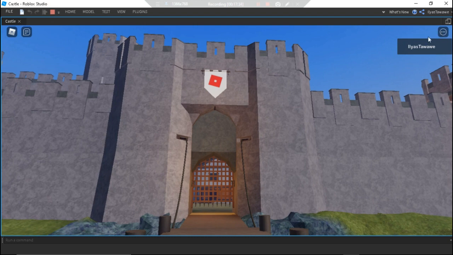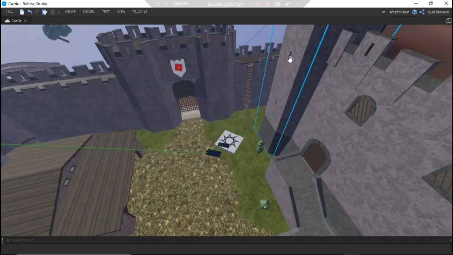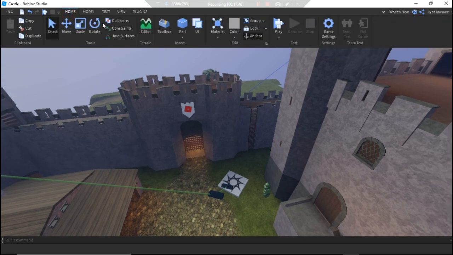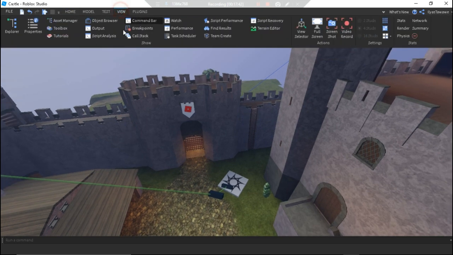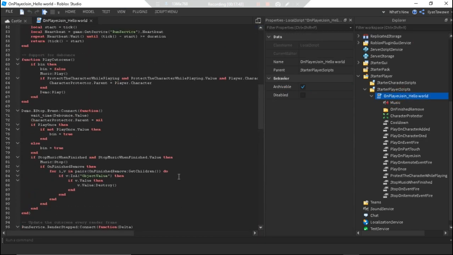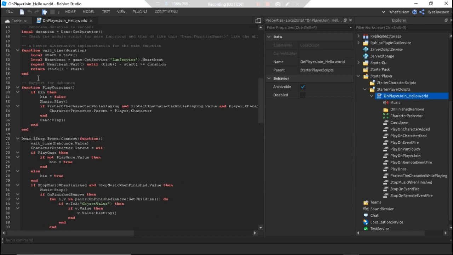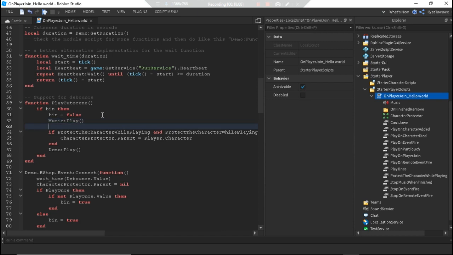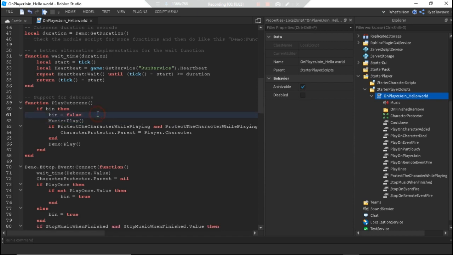Actually, there is one thing here: the GUI is not hidden in the cutscene, and it makes it really bad looking. We can fix that with a little bit of code, but don't worry. I just wanted to show you this. If you come to the scripts, there's a lot of stuff going on, but what you need here is a function called play cutscene. Now in the music play, just do this.